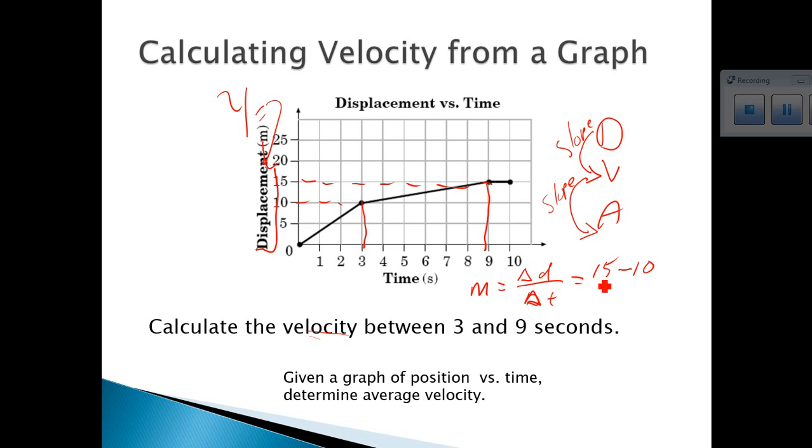And my change in x is 9 minus 3. So this is equal to 5/6. And I would expect you to actually divide that out in your calculator and get a decimal. Okay. So if you understand this, you can check off, given a graph of position versus time, which is what you were given, you determine the average velocity.